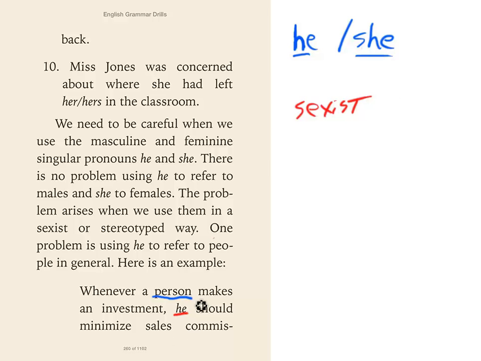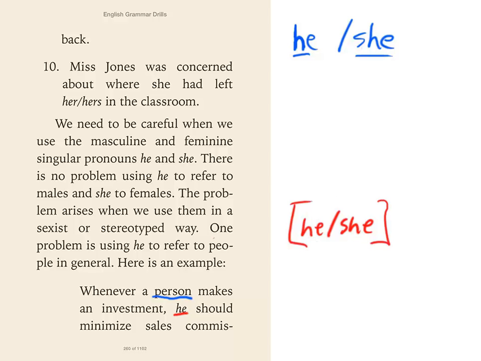So you would have to rewrite, if you wanted to use a singular here, a person, whenever a person, you would have to rewrite this as he/she. He or she should minimize sales. And that's really awkward. We want to try to avoid that if at all possible, because that's awkward to read and write, but we have to have it there so that we are not only politically correct, but just so that we're respectful and we're actually using our language appropriately, because we don't know if person is a boy or a girl. So we can't use just he or just she.